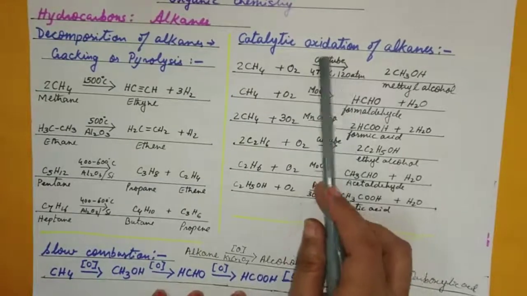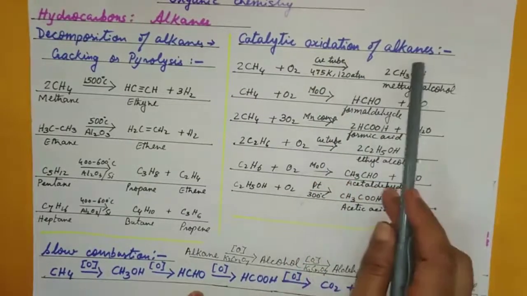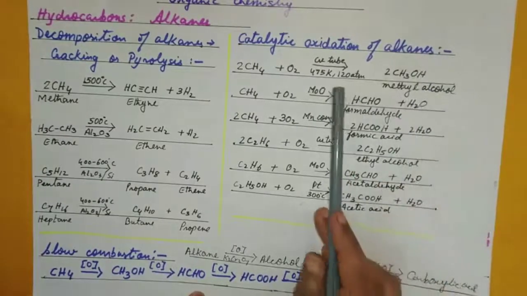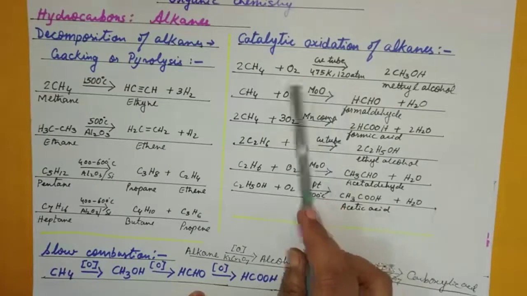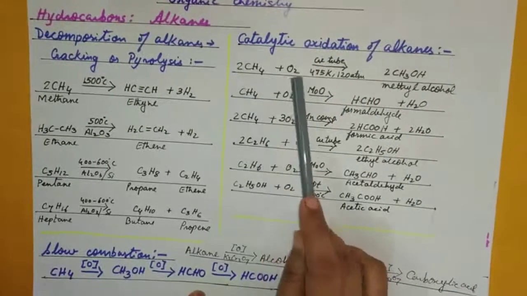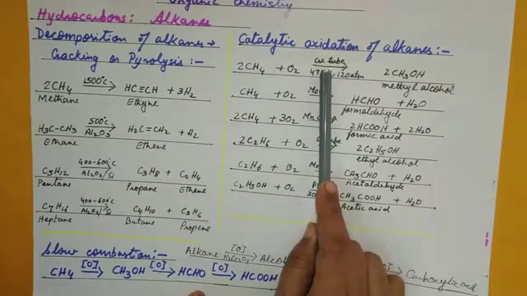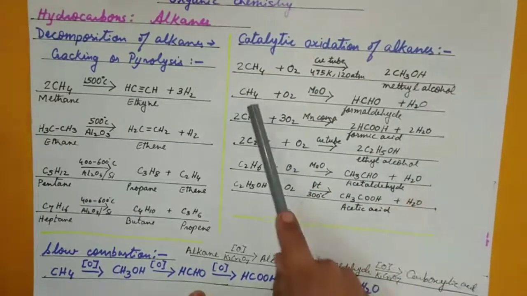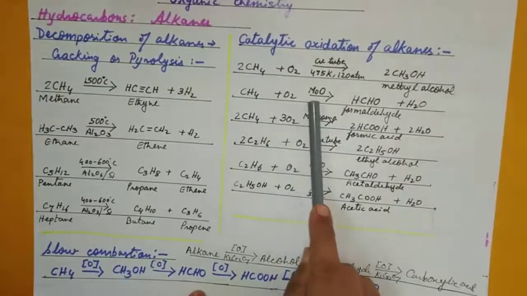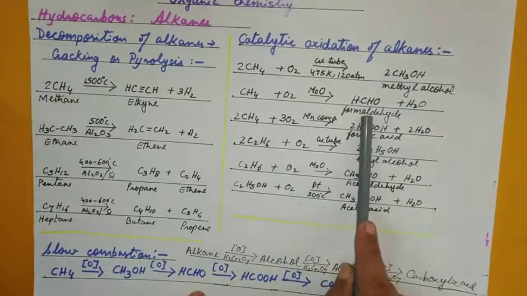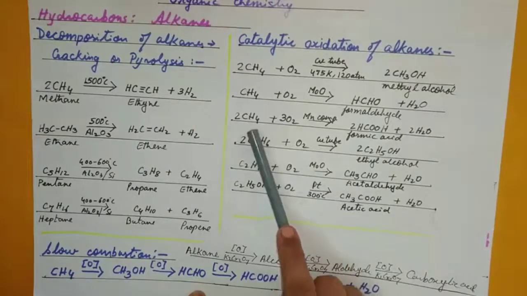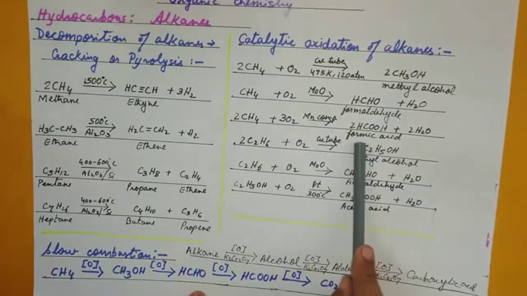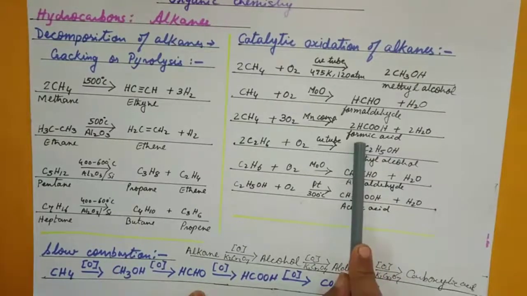Then catalytic oxidation of alkanes. So alkanes can be oxidized due to the presence of a catalyst, like methane with oxygen with a copper tube will give you alcohol, methanol. But methane with oxygen with molybdenum oxide will give you an aldehyde, formaldehyde. And methane with oxygen with a manganese compound will give you formic acid, that is a carboxylic acid.